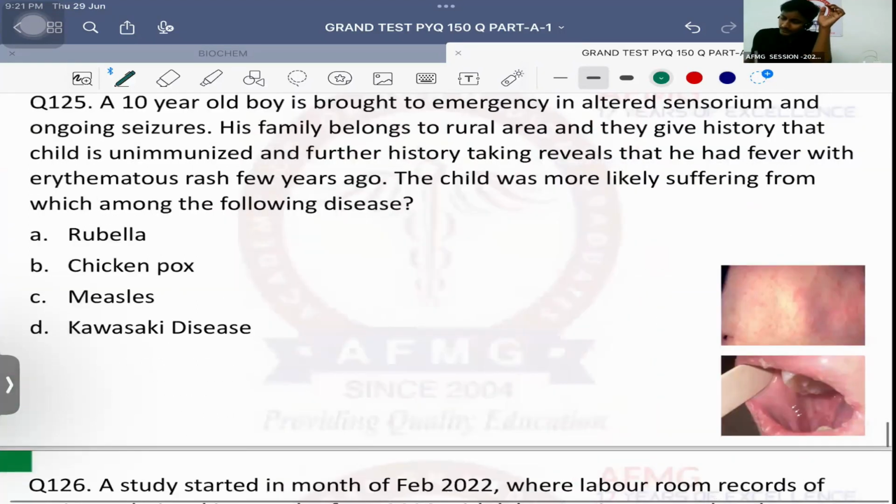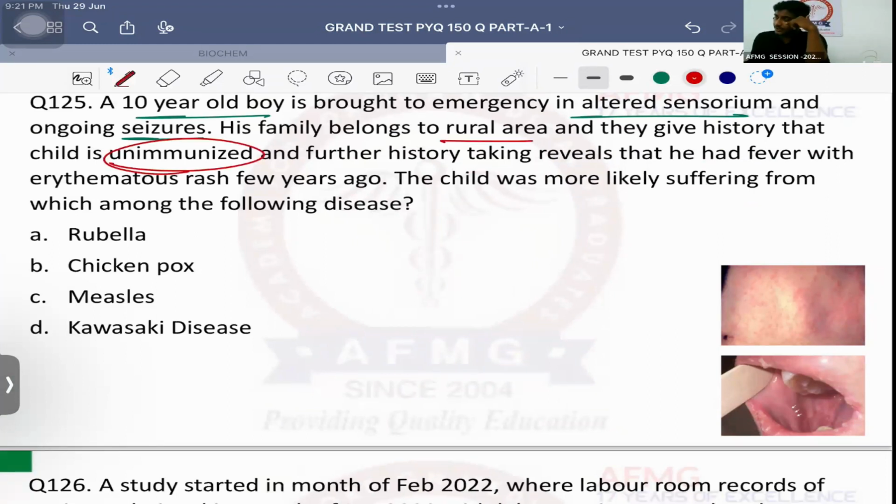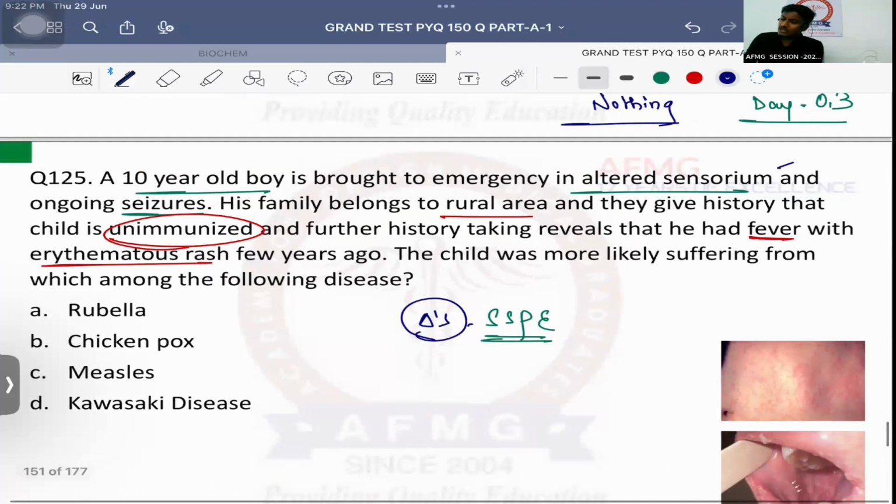Question number 125. A 10-year-old boy is brought to the emergency in altered sensorium and ongoing seizures. His family belongs to rural area and they give history that the child is unimmunized. Further history taking reveals that he had fever with erythematous rash few years ago. What is the likely diagnosis now? Very good. It is a long-term and a rare complication of measles known as SSPE, that is subacute sclerosing panencephalitis. Due to inflammation of brain, patient is having altered sensorium and seizures as well.